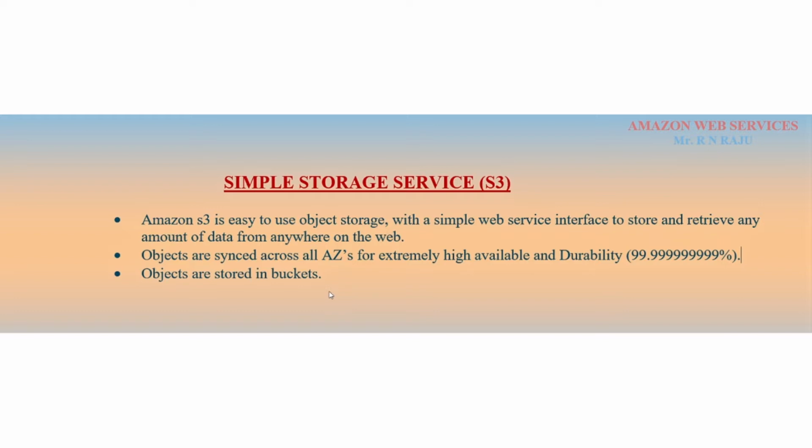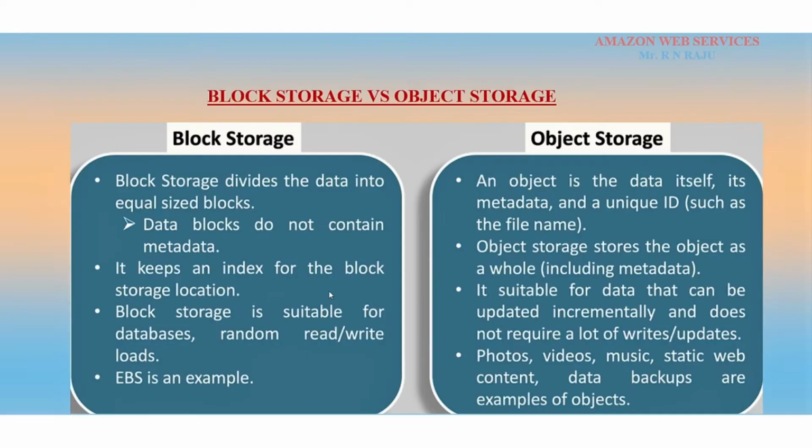First, everyone must understand the difference between block storage versus object storage. Block storage divides the data into equal sized blocks, meaning the data is moved at the block level.